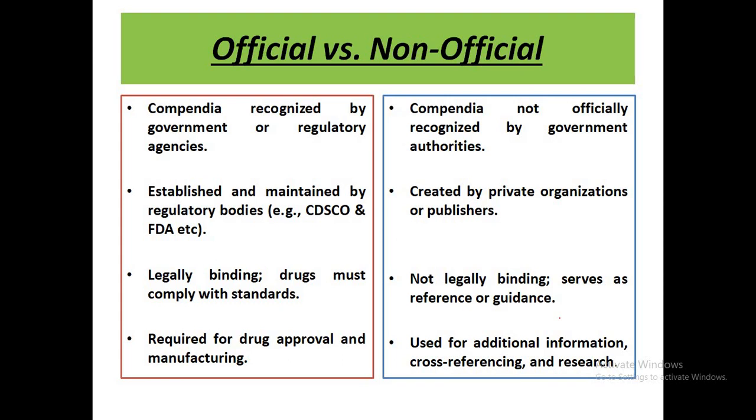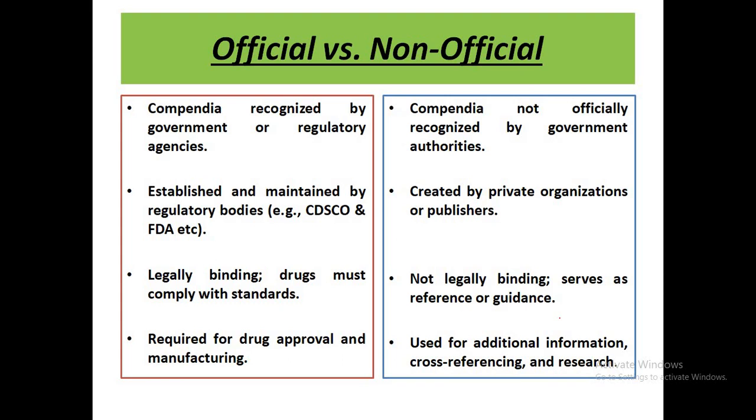Official pharmacopoeias are established and maintained by regulatory bodies like the US FDA in the case of the USP, and in India, organizations like CDSCO, the Central Drug Standard Control Organization, and the Indian Pharmacopoeia Commission are involved. Non-official pharmacopoeias are generally created and published by private organizations or publishers.